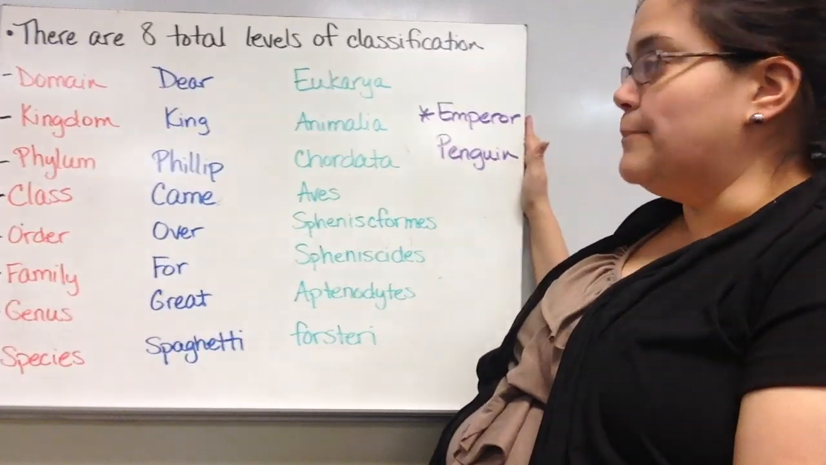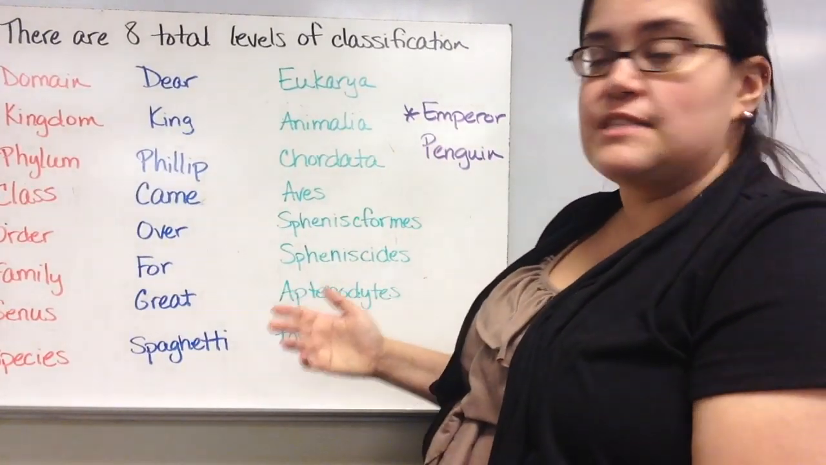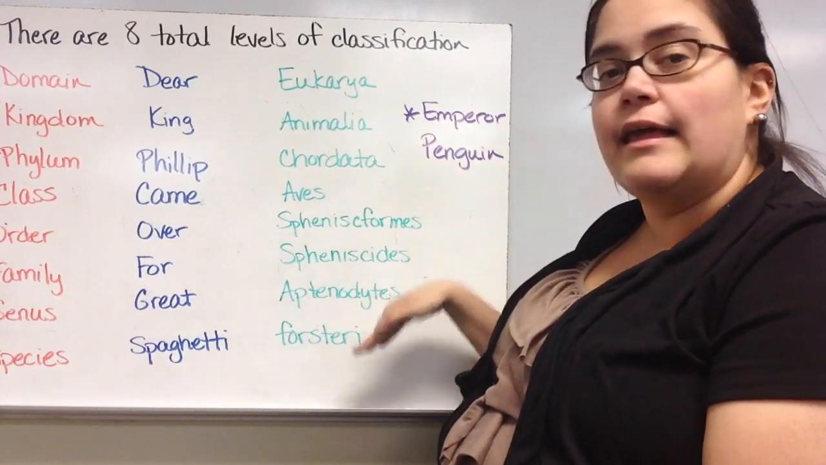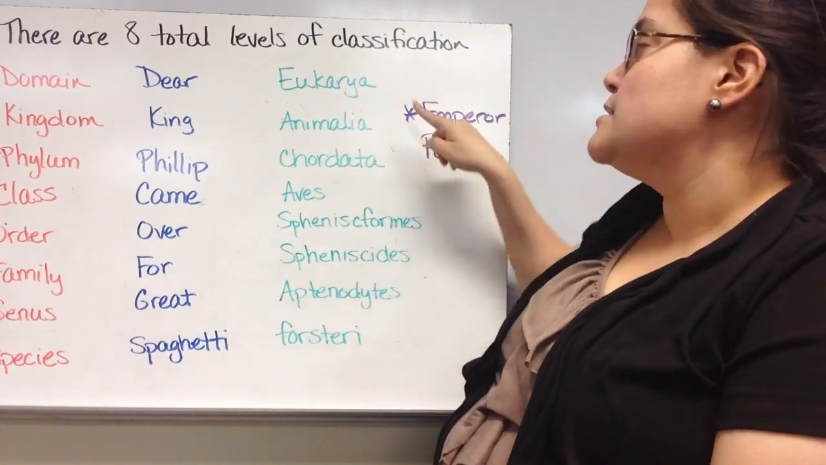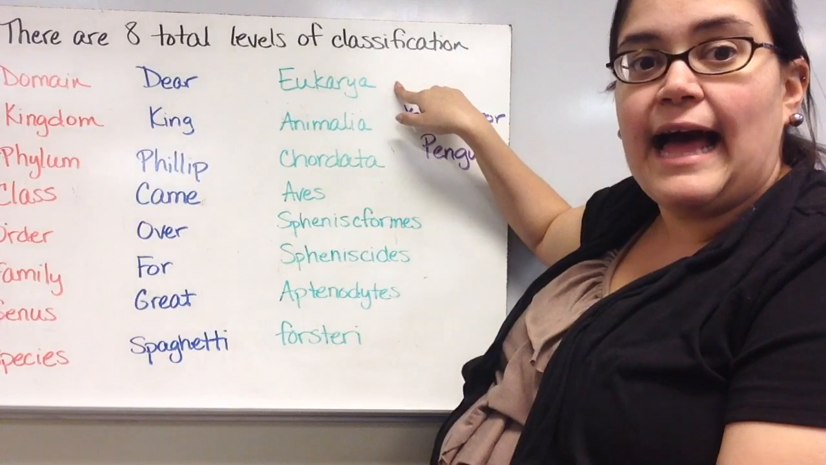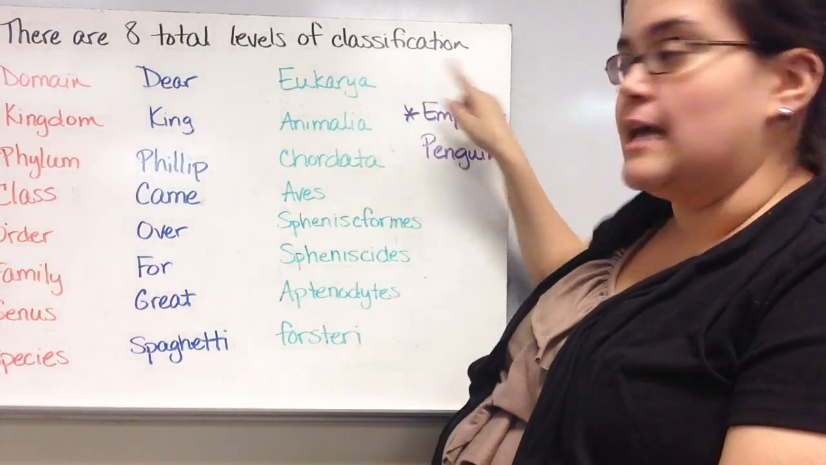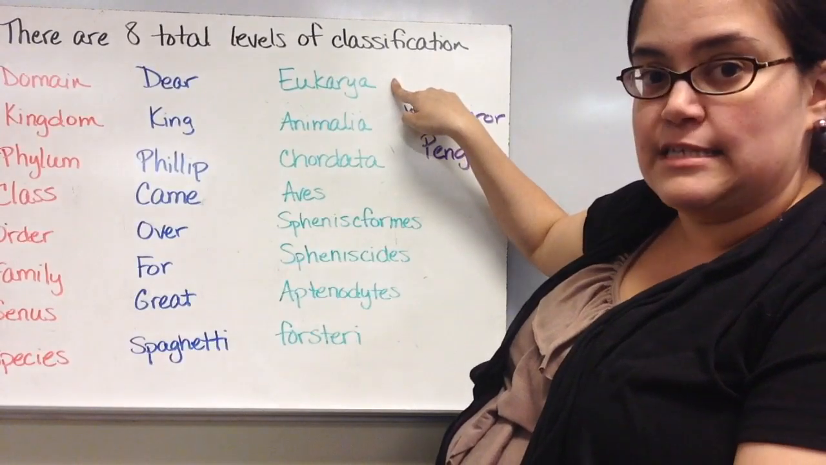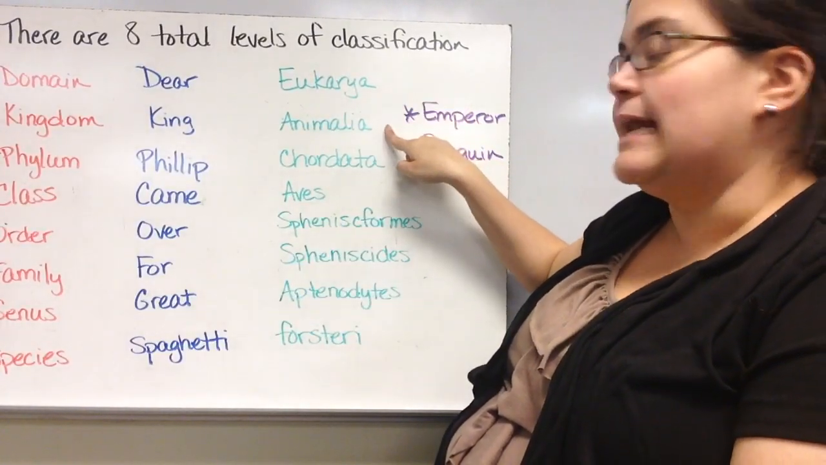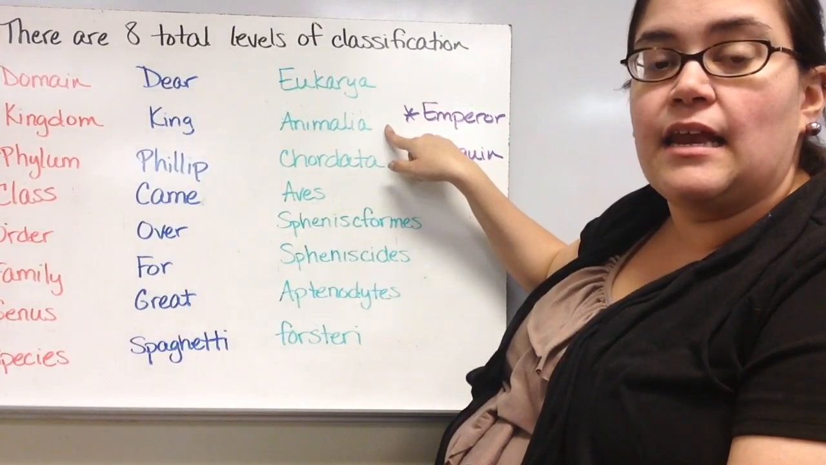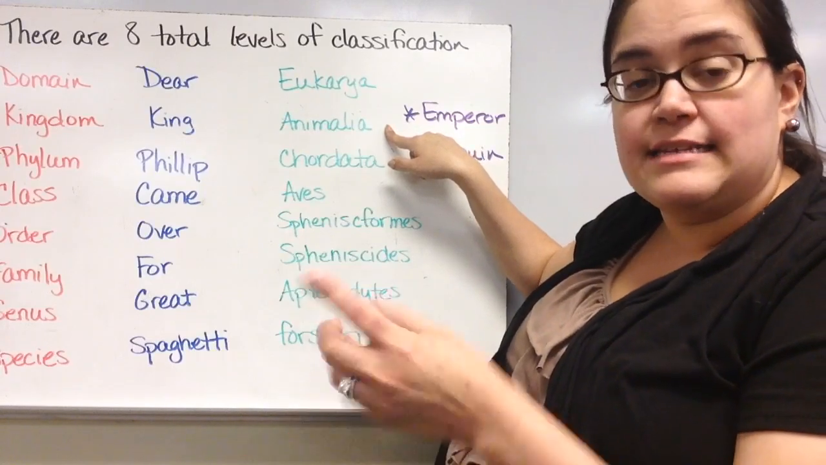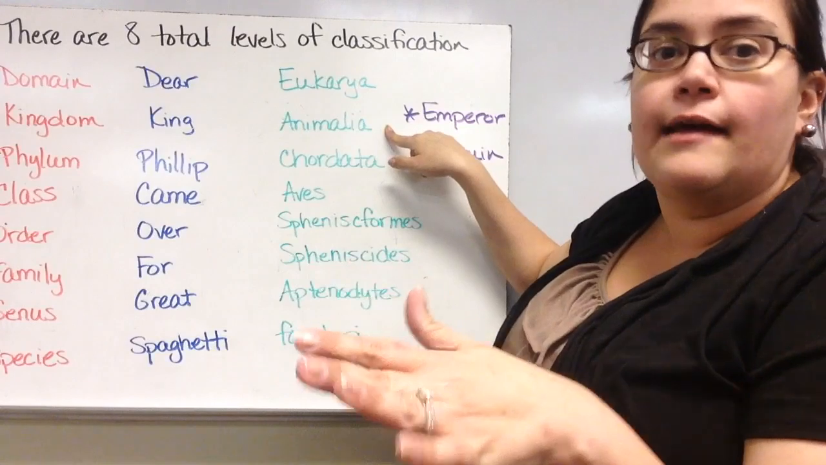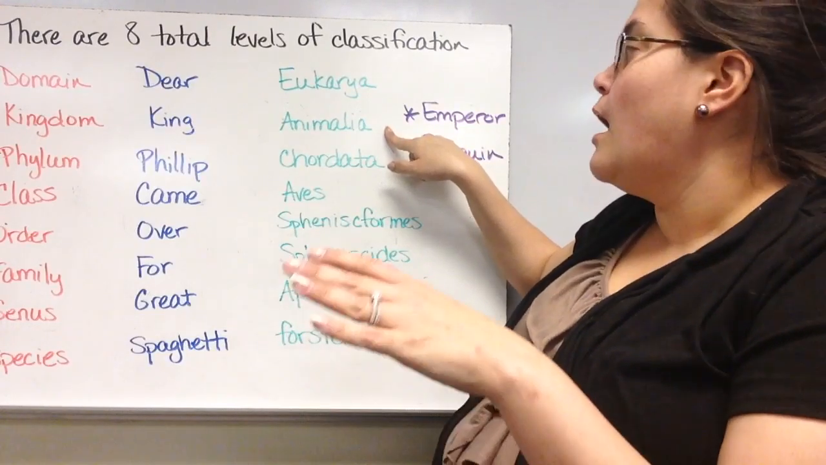Okay, so I did an example of the levels of classification for an emperor penguin, and I wanted to show you what its classification would look like. So it is in the domain Eukarya. It has a nucleus in its cells. Emperor penguins are eukaryotes, so it's in the domain Eukarya. It's in the kingdom Animalia because it has live young. It has like its babies are alive. I guess it lays eggs. Never mind. That doesn't have anything to do with it.